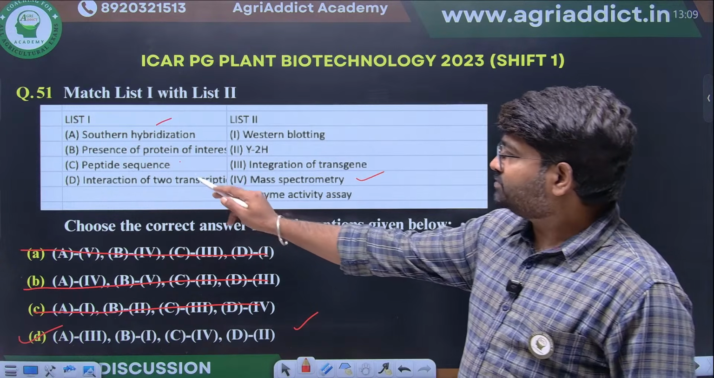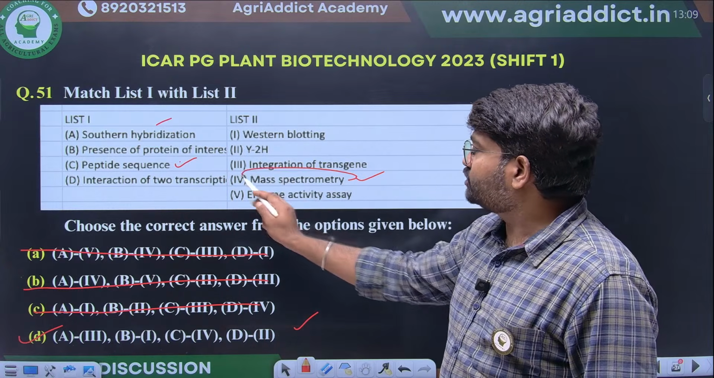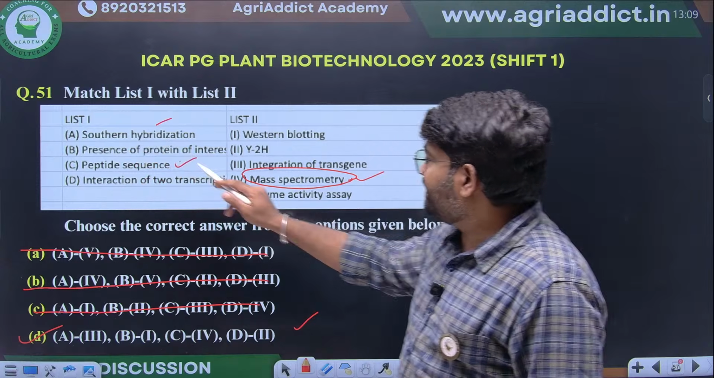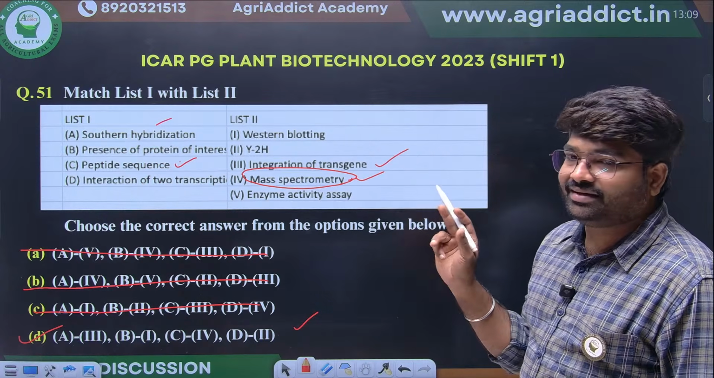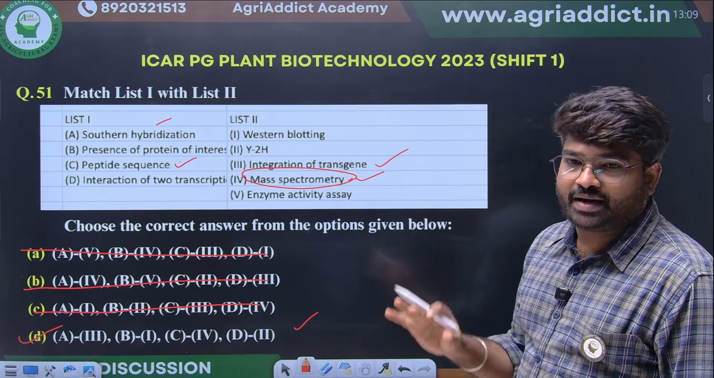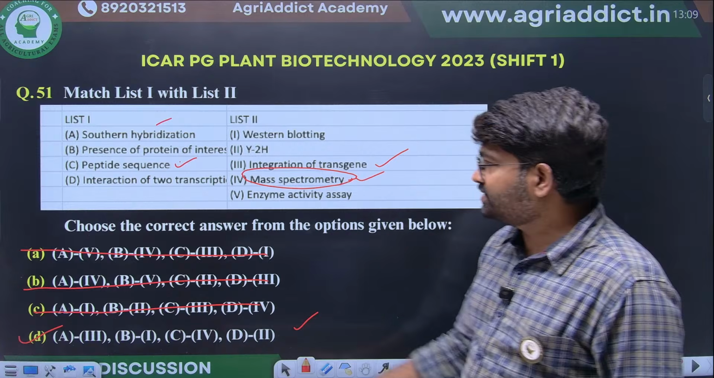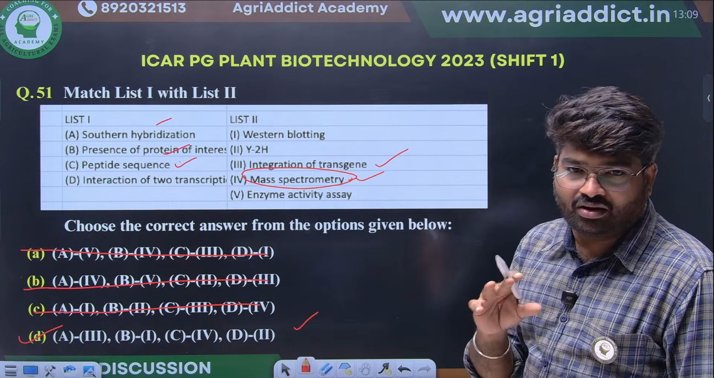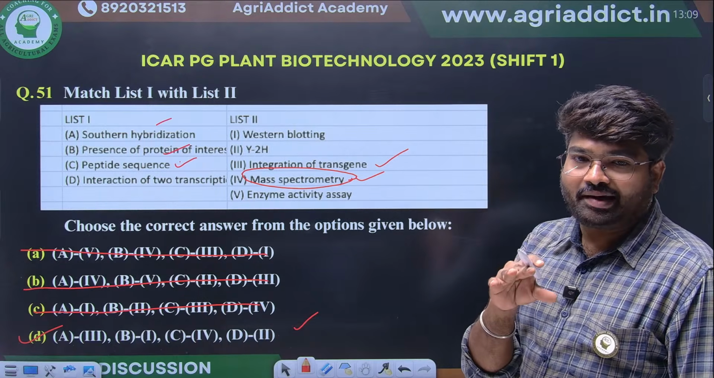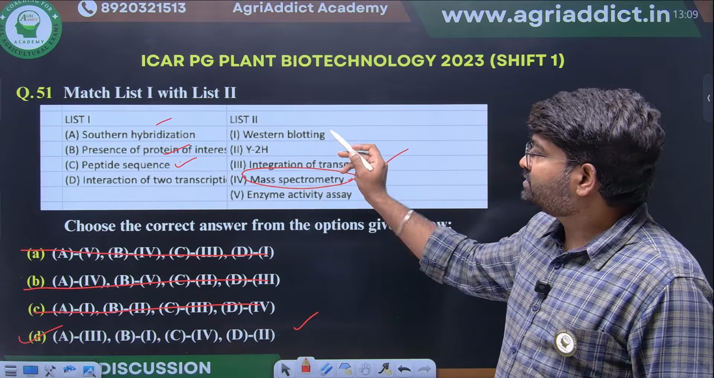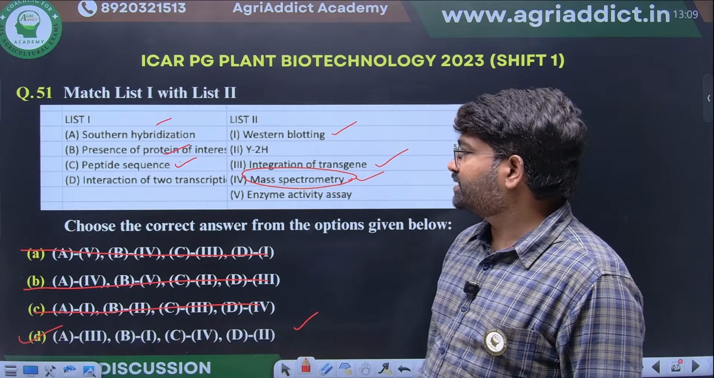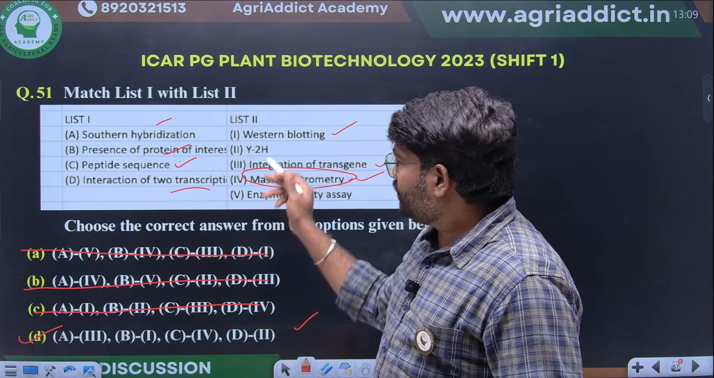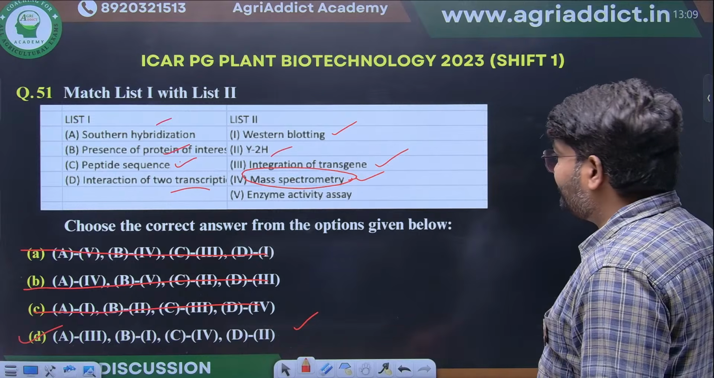We know peptide sequencing, mass spectroscopy is one of the major techniques. Then southern hybridization: transgene integration can be studied, and copy number can also be studied by southern hybridization. Whether our protein of interest is there or not, we can label antibodies against our target protein, so Western blotting will be the right option for that. Interaction of two proteins, that means whether proteins are interacting or not, Y2H is the critical technology.